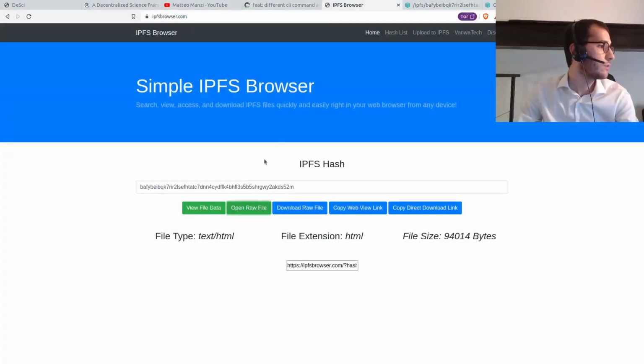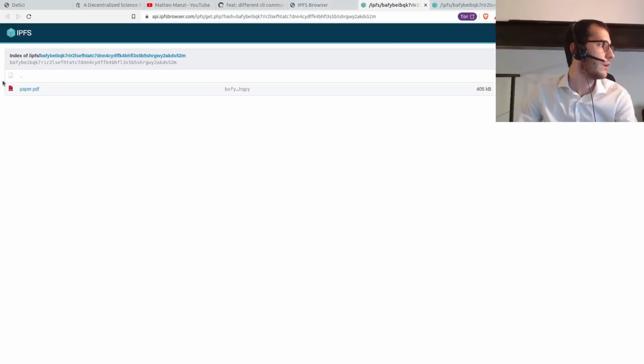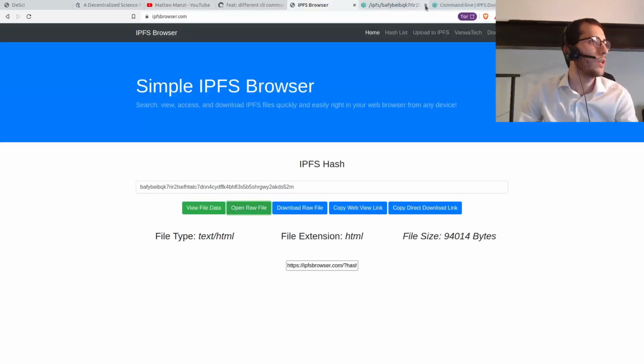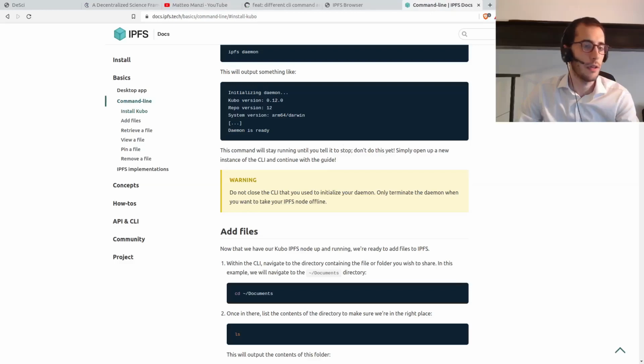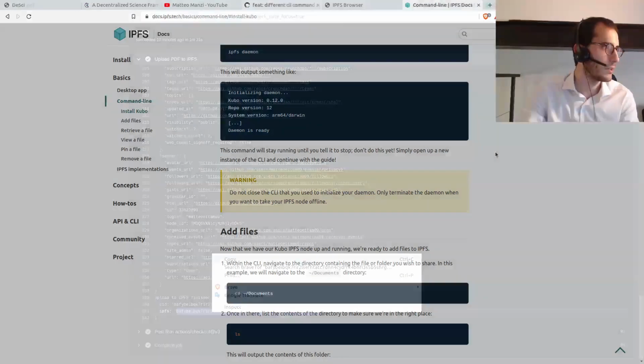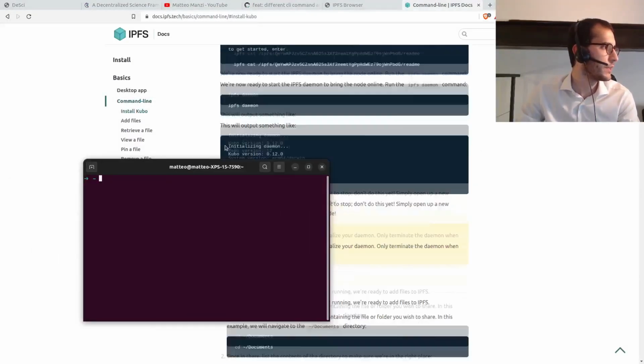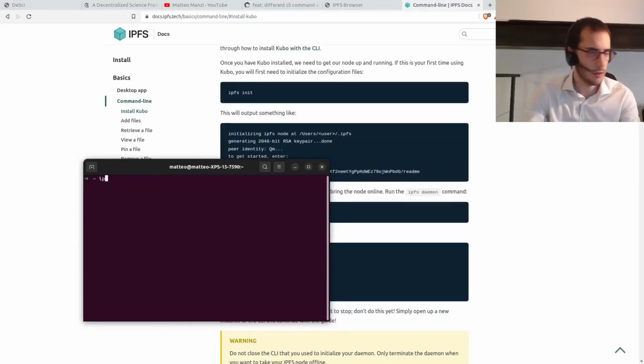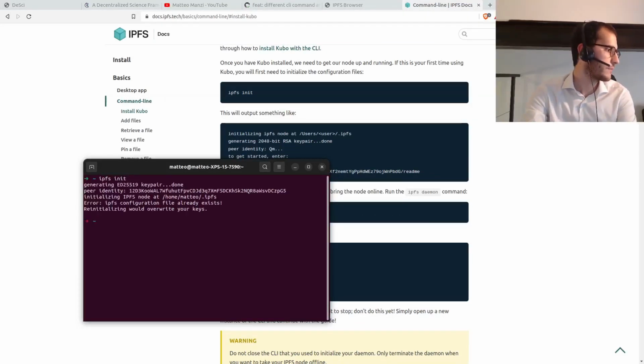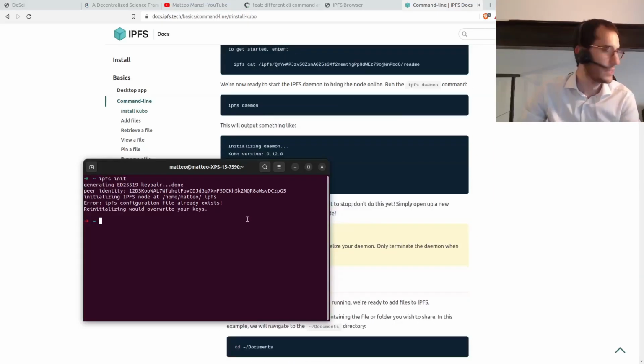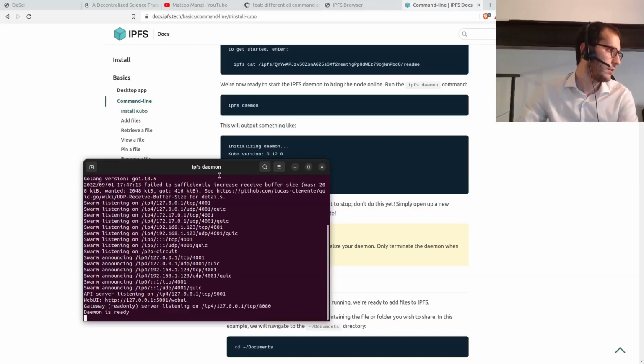This can also be found using some IPFS browser, and you can see that you go here and you see it. And another interesting way to show, I think, is using the terminal. I don't know why, but I like using IPFS with the terminal. And you see that you can, okay, I think I have already initialized it. Yeah, so we simply have to start the daemon. And sorry for the pronunciation, I think you have to say daemon, I don't know. But okay, now that's ready.